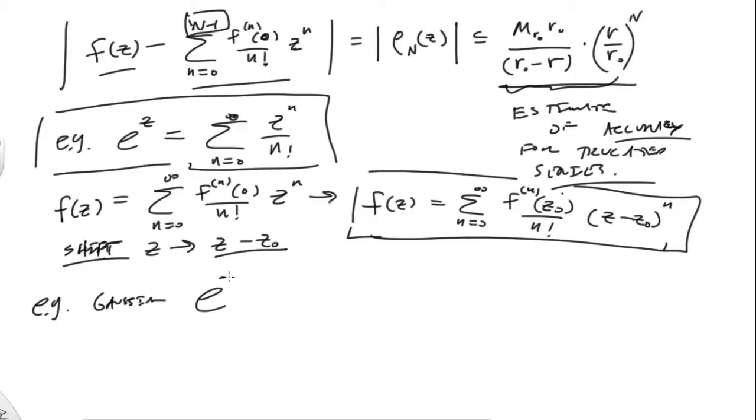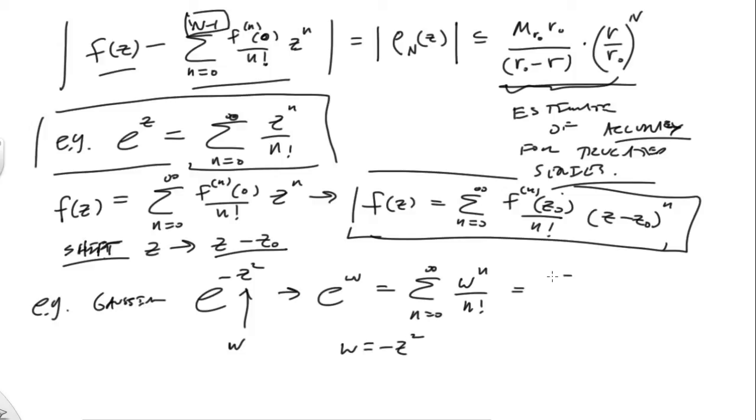What if I talk about e to the negative z squared? Well, what I can do is actually call this whole thing w, right? In which case we know that e to the w is going to be the sum n equals 0 to infinity of w to the n all over n factorial. But now we're going to say w is equal to negative z squared and put that in.